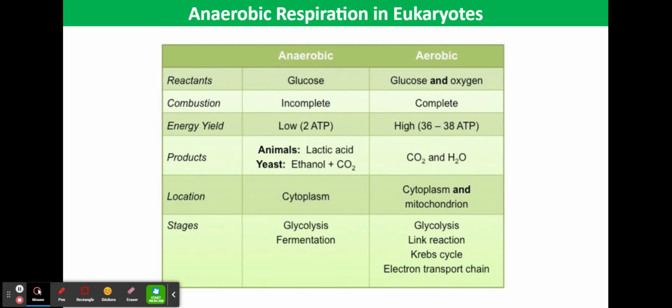For the organism to survive these adverse conditions, glycolysis can take place, but the reduced NAD generated during the oxidation of triose phosphate to pyruvate has to be reoxidized so that glycolysis can continue. These reduced coenzyme molecules cannot be reoxidized at the electron transport chain, so another metabolic pathway must operate to reoxidize them.